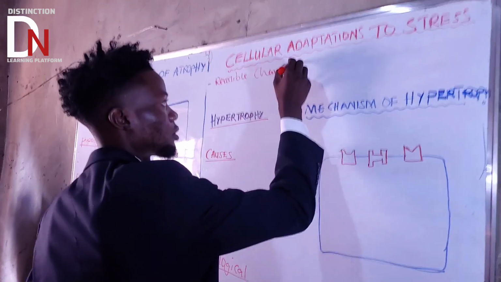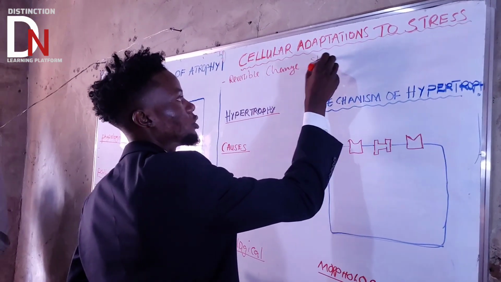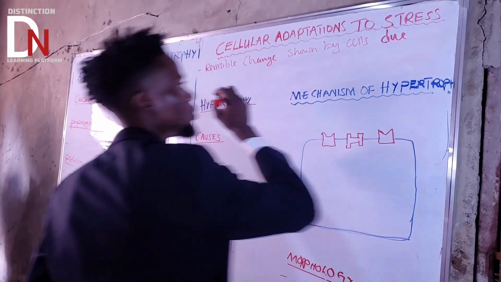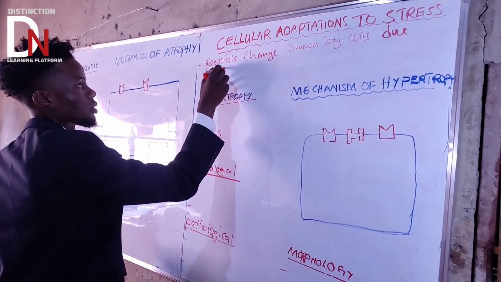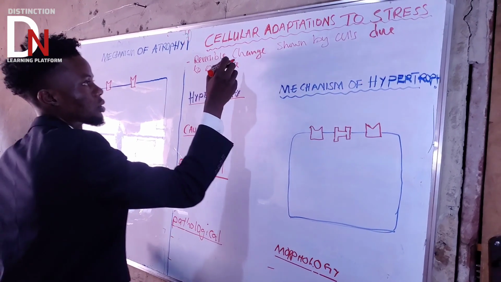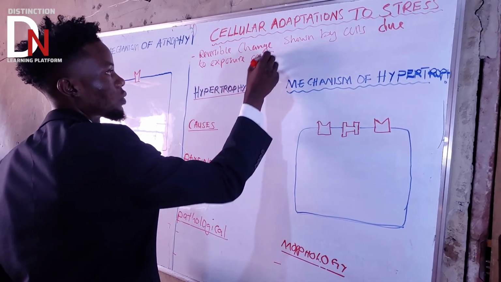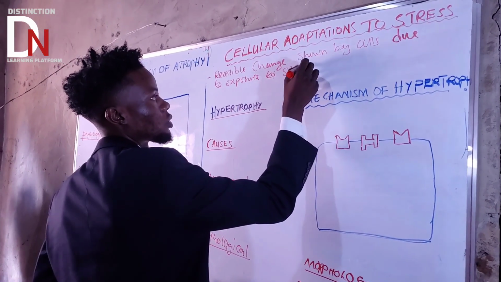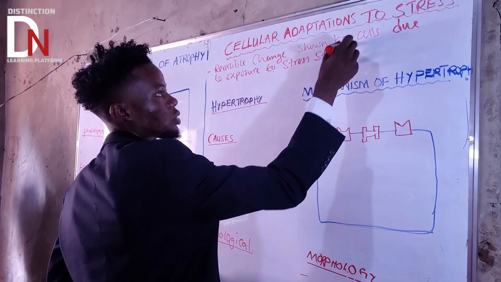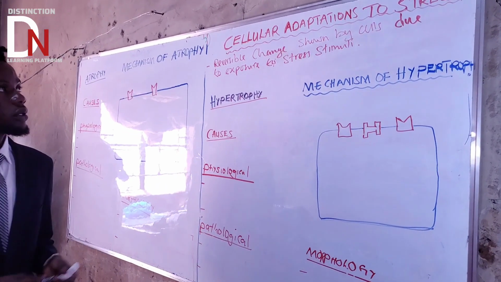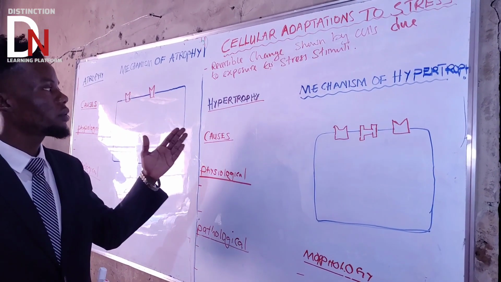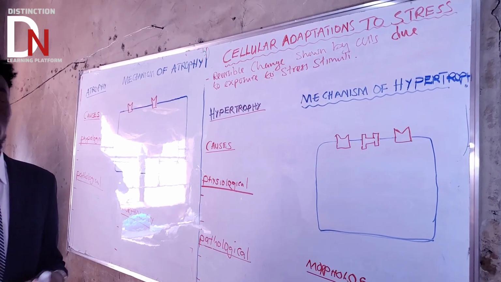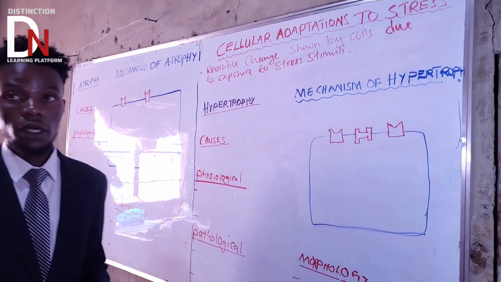Change shown by cells due to exposure to stress stimuli. So cell adaptation is a reversible change shown by cells due to exposure to stress stimuli provided by the environment.